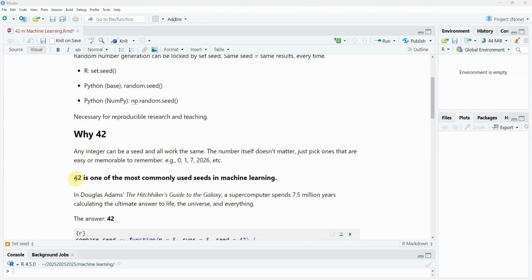The number 42 comes from a science fiction novel, The Hitchhiker's Guide to the Galaxy by Douglas Adams. In the story, a supercomputer named Deep Thought calculates the answer to life, the universe, and everything, and the answer turns out to be 42. Adams later said there was no hidden meaning. He simply picked the number 42 at random as a joke.